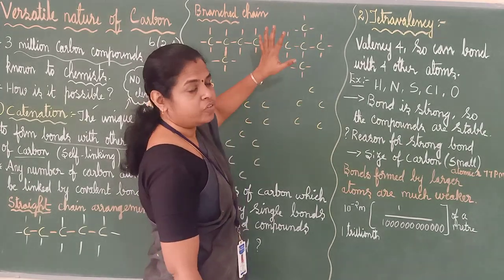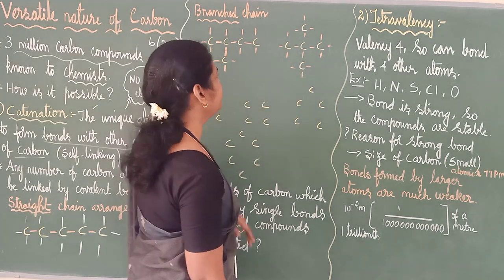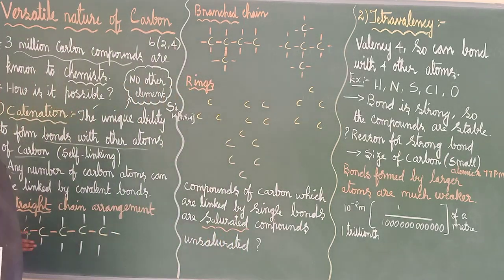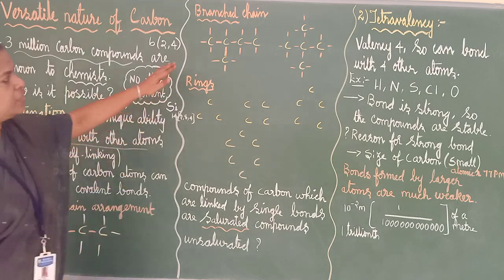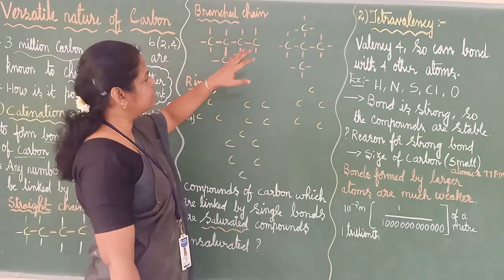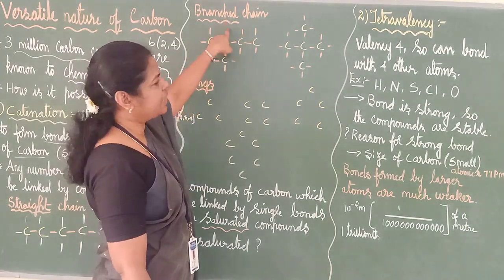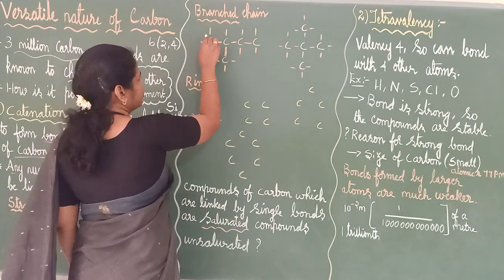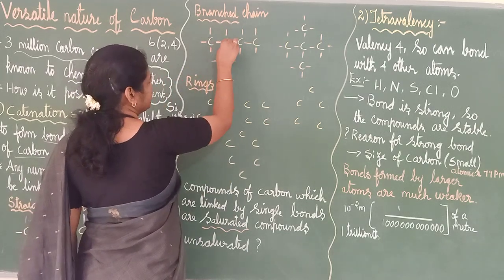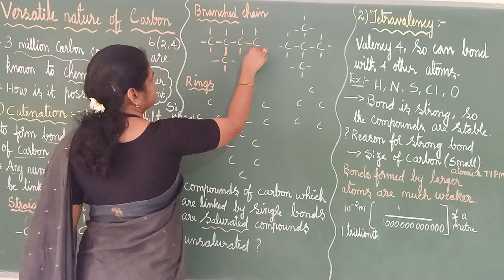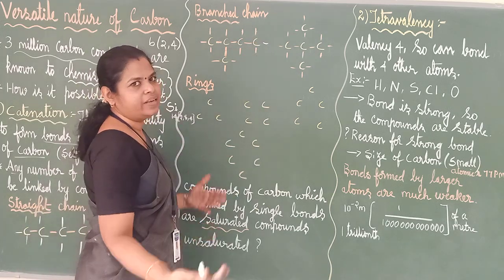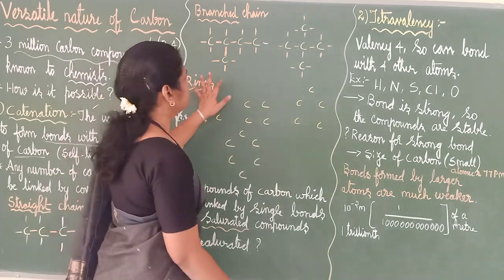To make it clear for you, I am just giving it like this. Here 5 in one line I have taken. Here also it is 5 carbons, but I have given it in branched form. See here, each carbon will have 4. That is very important. All the 4 sides it can have a bond. Okay. So this is branch.